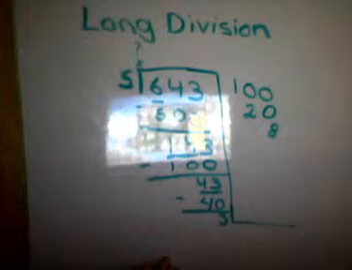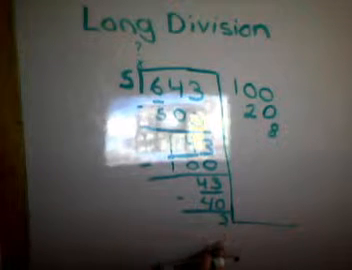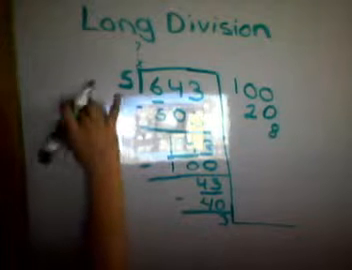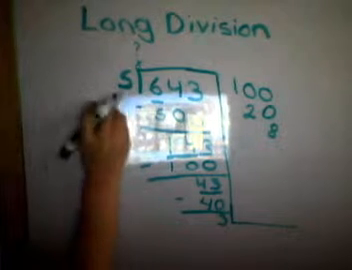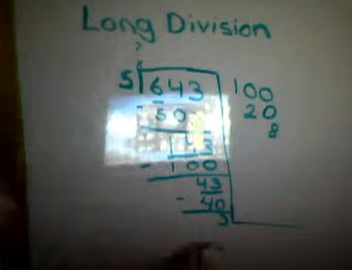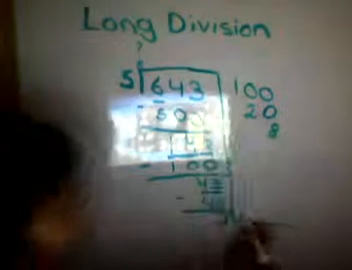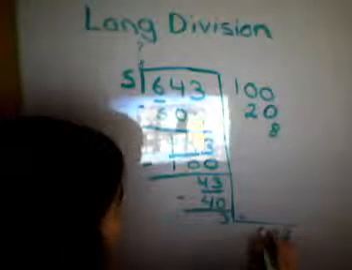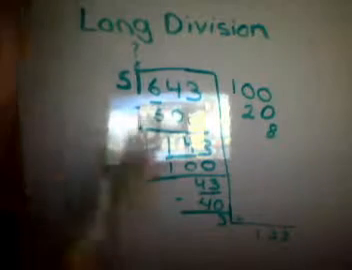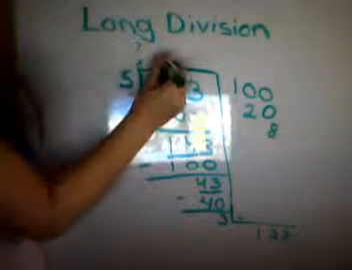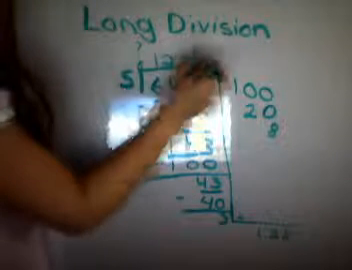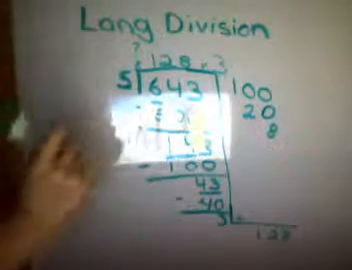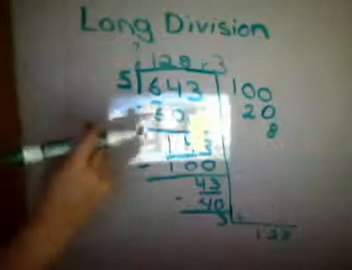Now when you see your number that it is smaller than the number right here, then you're all done. So now you put a little plus sign right here and you add these up. This is your answer. Now 1, and it has a remainder of 3.